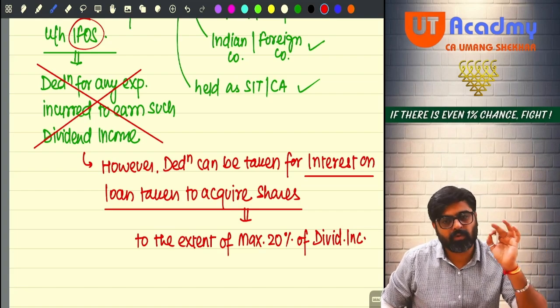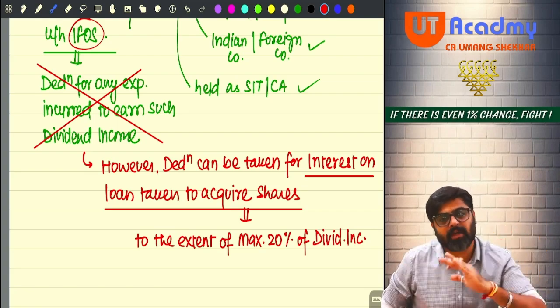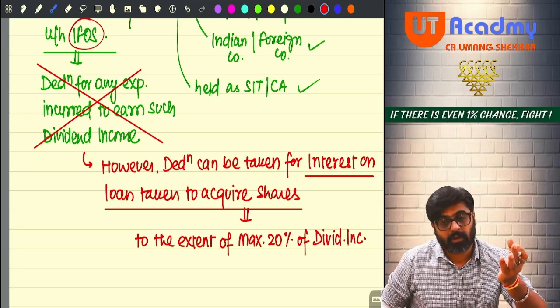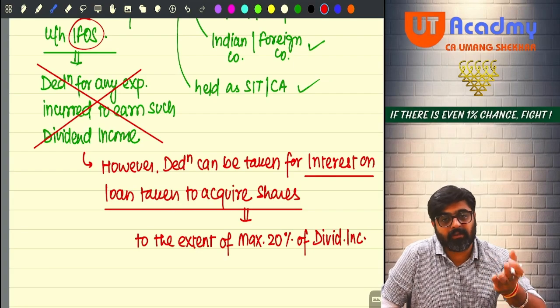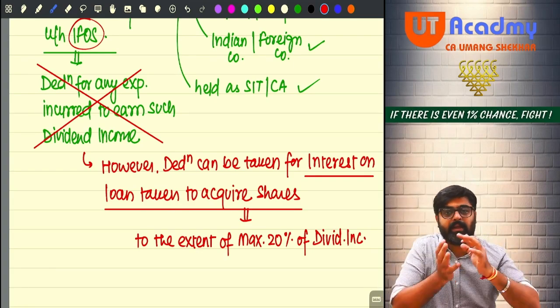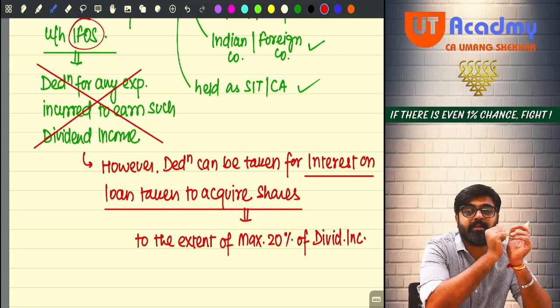So have you shown some dividend as taxable income under the head IFOS? Now that IFOS will be taken as a part of your GTI, no?